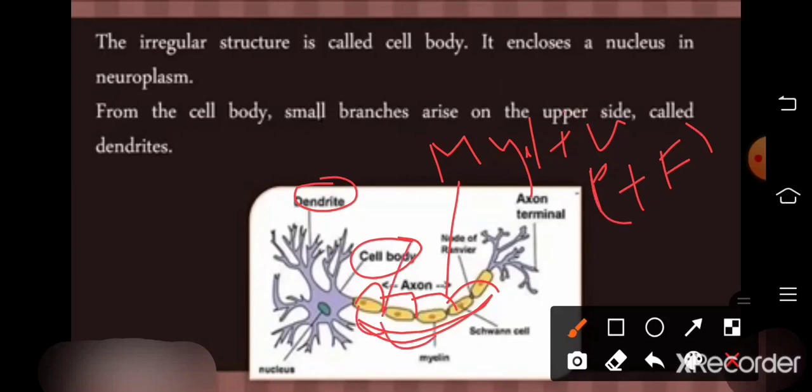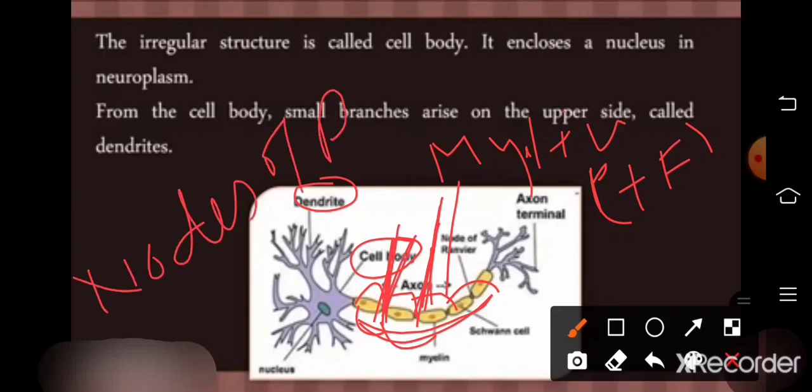This gap portion is called the nodes of Ranvier. And this is the terminal end of the axon, the terminal end of the neuron.